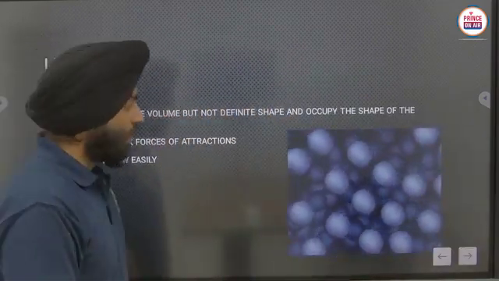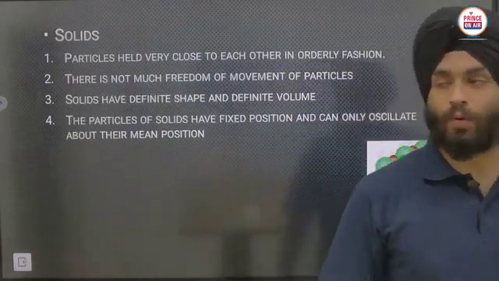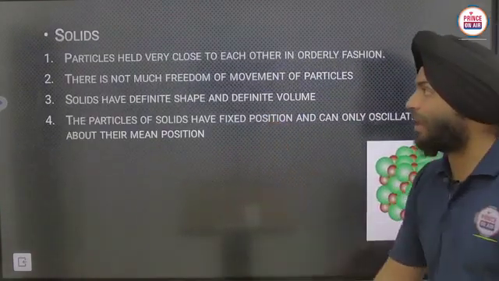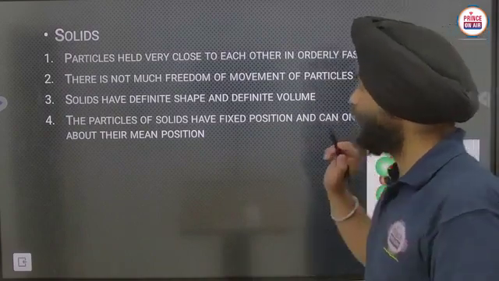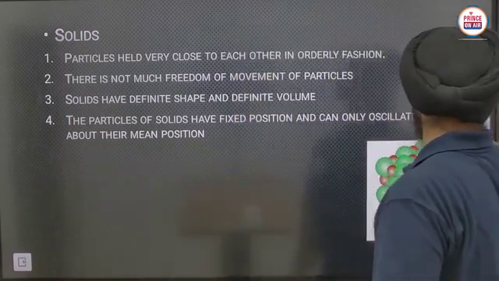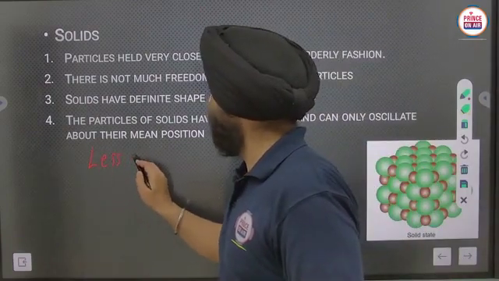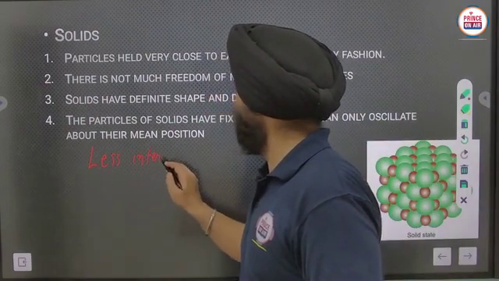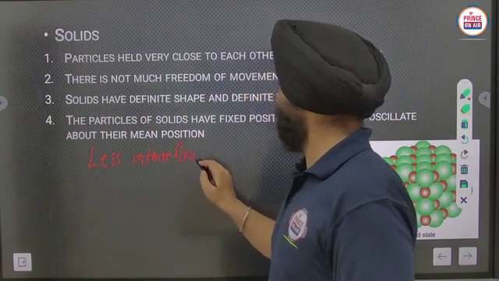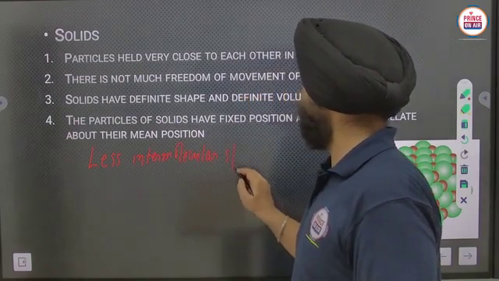Before liquids, I just want to add one more thing: the particles of solids have less intermolecular space.